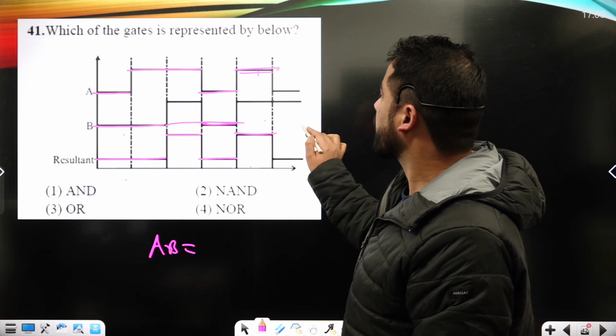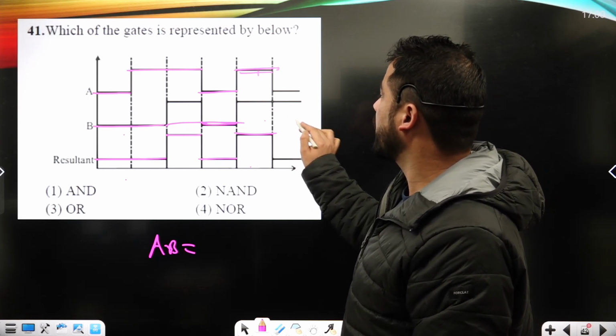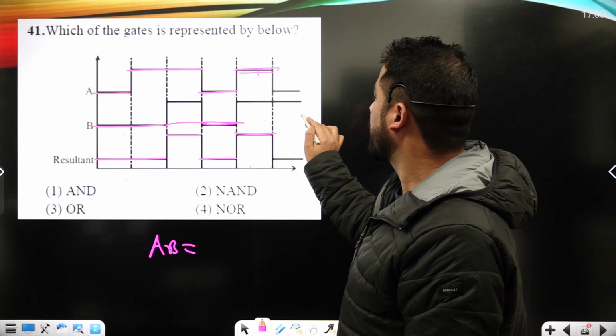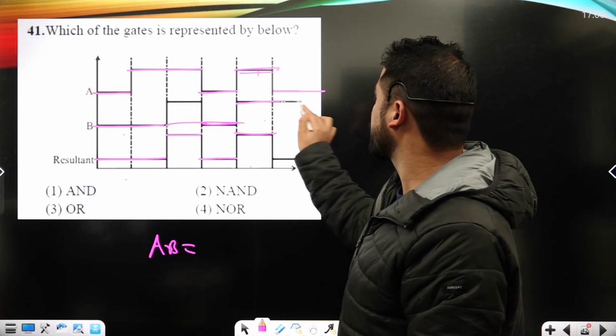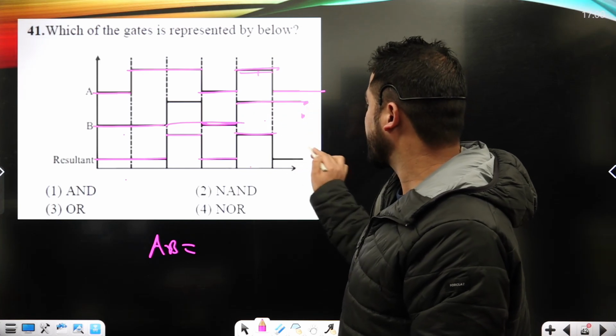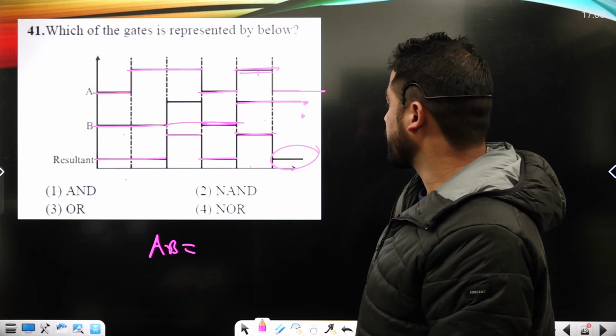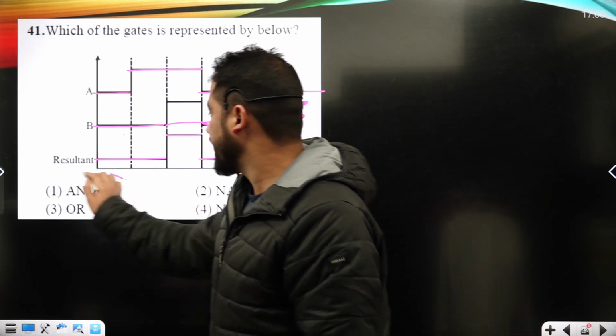Now here, A input is high, B input is low, right? Again the output is here low, so it forms basically here AND gate, okay?